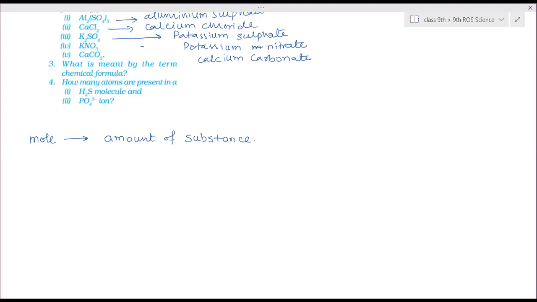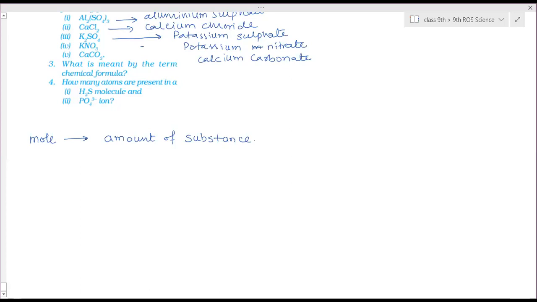How many atoms are present in 1 gram of water? 1 gram of hydrogen gas? No, ma'am, it's not possible. But the scientists have calculated it. Instead of counting one atom, 2 atom, 3 atom, 4 atom, they have considered one particular value, some amount of substance, that we call 1 mole. Just like 1 dozen equal to 12 units, there is a collective value of some number of atoms that has been considered as 1 mole.